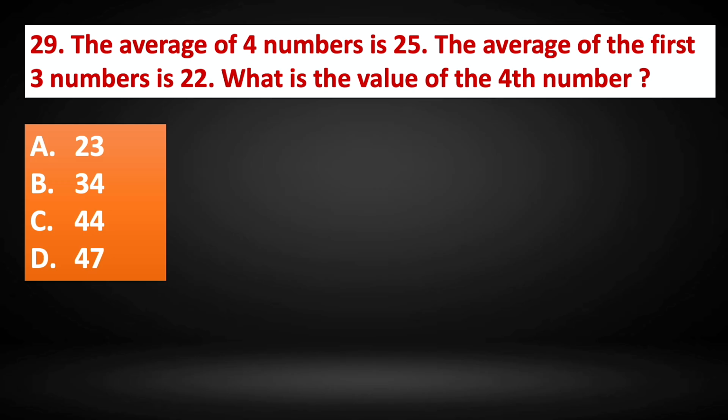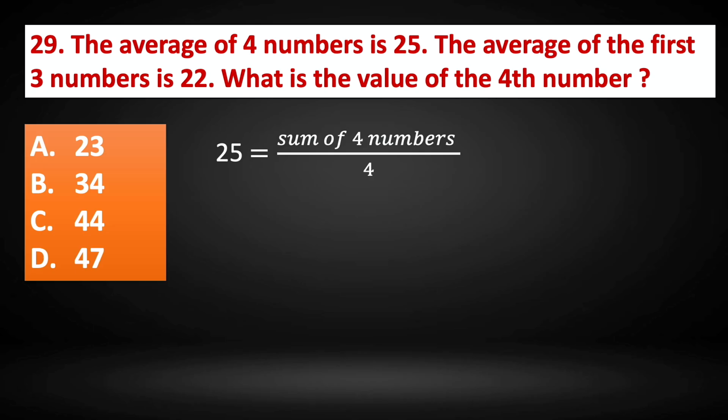Question number 29. The average of 4 numbers is 25. The average of the first 3 numbers is 22. What is the value of the fourth number? According to what is given, 25 equals the sum of 4 numbers divided by 4, because average of 4 numbers means sum of 4 numbers divided by 4. That value is 25, which is already given.